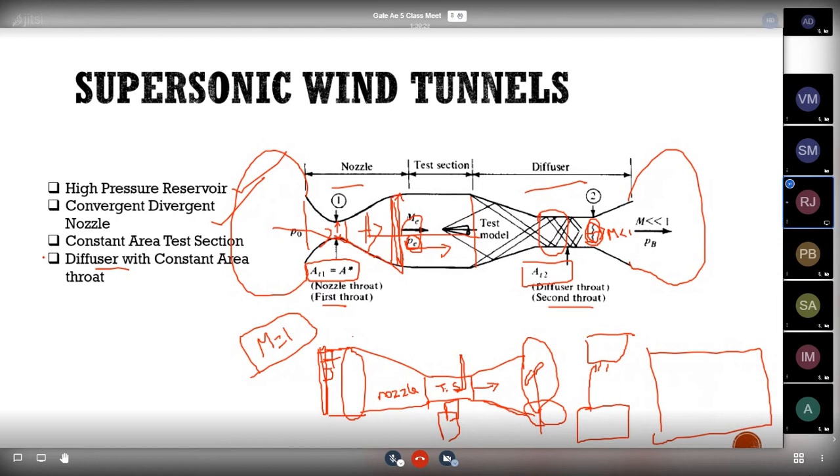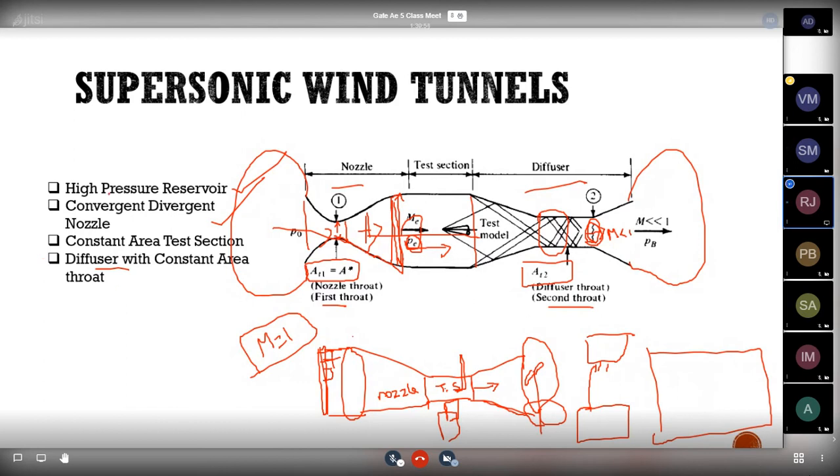Over expanded means the Mach number will be greater than 1. But because of the diffuser only, we are getting an under expanded flow, and because of the under expanded flow, the shocks will reflect at the walls of the diffuser, and because of that the velocity is getting reduced. Okay, okay. So, because of the diffuser, flow will be...